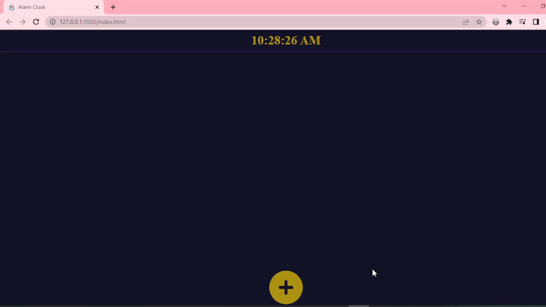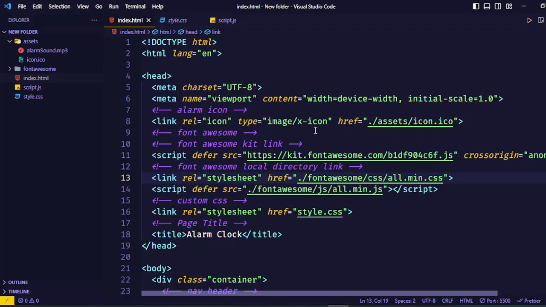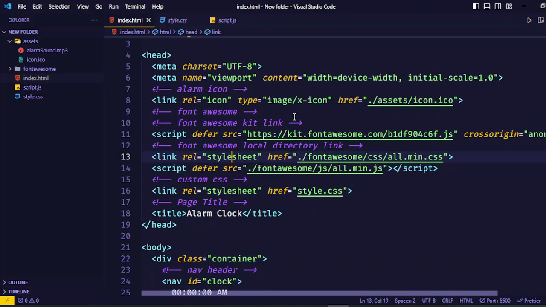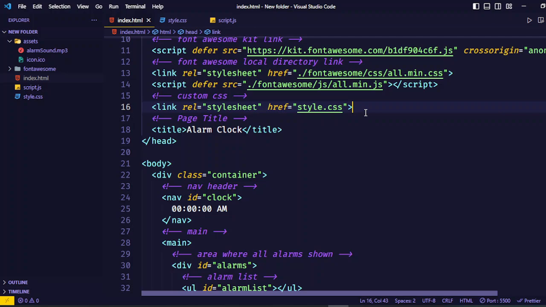Here is the code in the index file. Here we add the Font Awesome icon and some CDN links. Here is the custom style CSS.